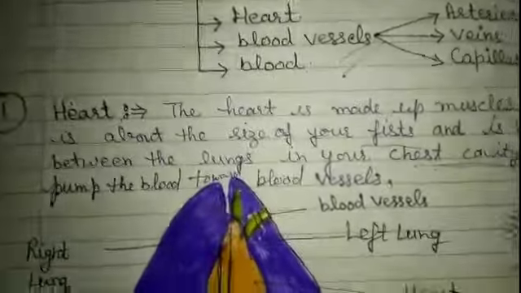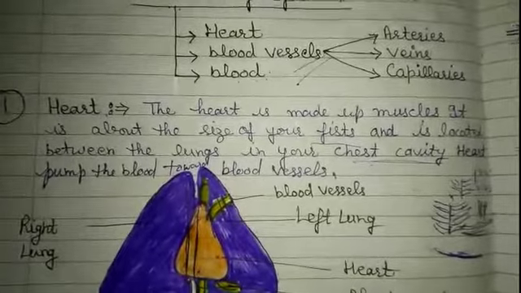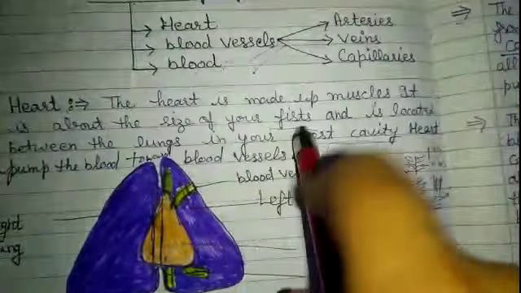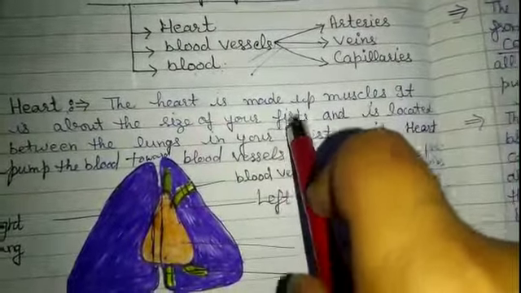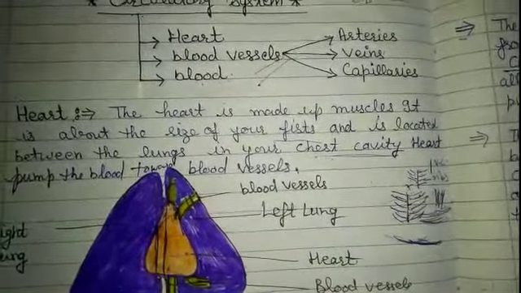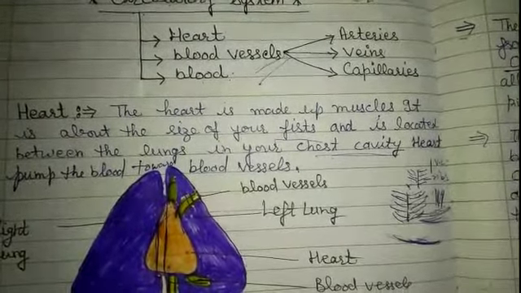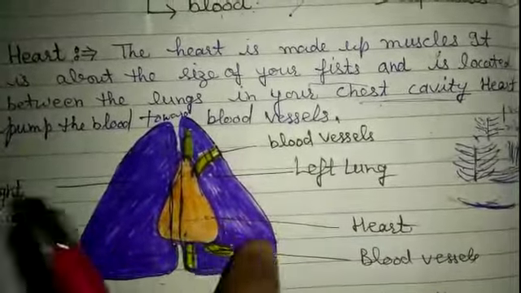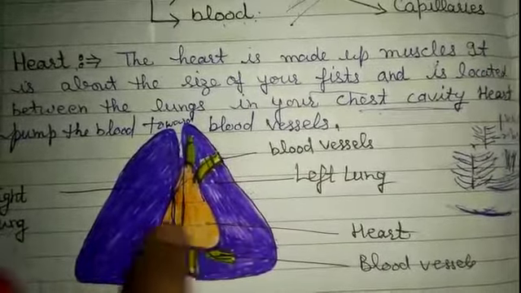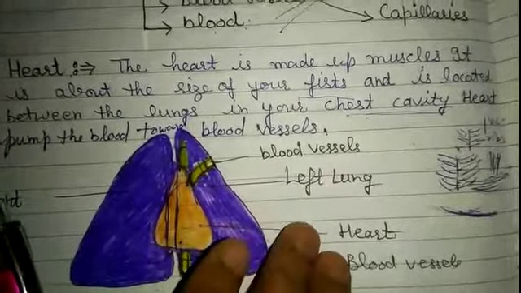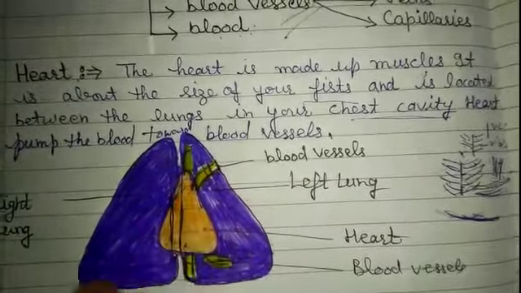Let's start with the heart. Heart is made up of muscles. It is a muscular organ. It is about the size of our fist. In Hindi, the meaning of fist is mutti. And it is located between the lungs in our chest cavity. Means these are the lungs, and the heart is located between the lungs, but it is slightly toward the left side. And lungs and heart are present in the chest cavity.